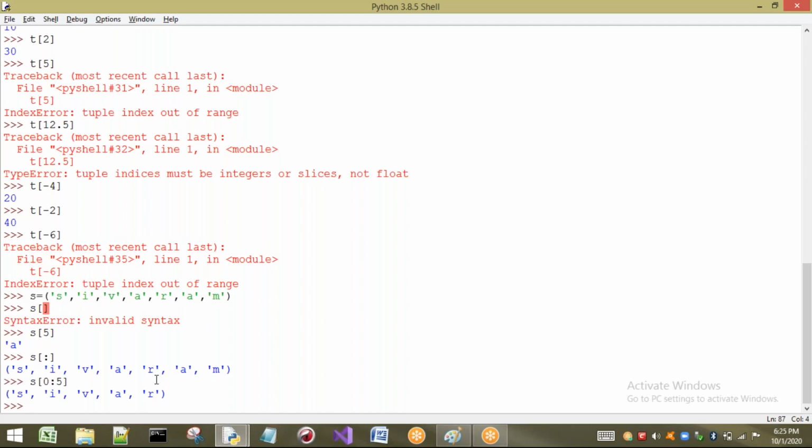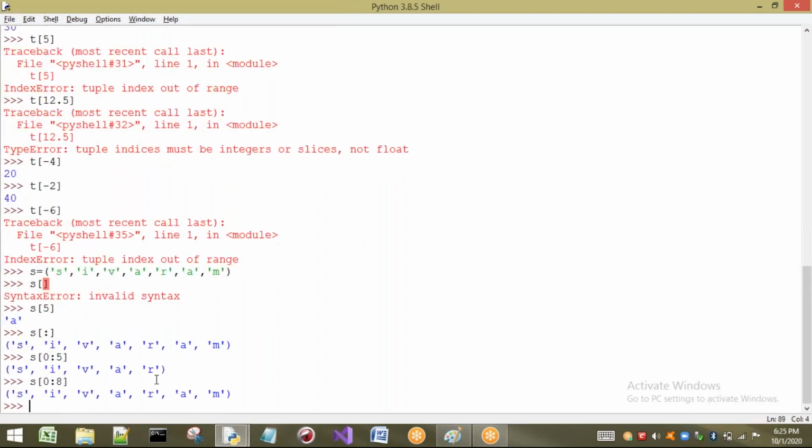Right. Next one, let us take some index out. That means I want to take an index which is not present. What happens? Nothing will happen. The reason is it will just go up to the index that is available, that is 0, 1, 2, 3, 4, 5, 6. It will go up to there and the remaining elements are not there, so it will print up to that particular location.